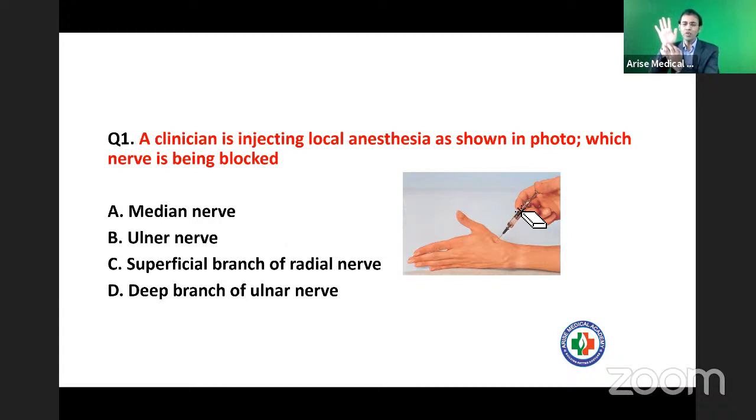After giving local anesthesia over the radial nerve, the median nerve, and the ulnar nerve, the patient will say, sir, I do not feel any sensation over the palm of my hand, but I still feel some sensation over the dorsal part here. It means you still need to block one more nerve branch. This part is supplied by the superficial branch of radial nerve, which passes through the snuff box. And this part is the snuff box.